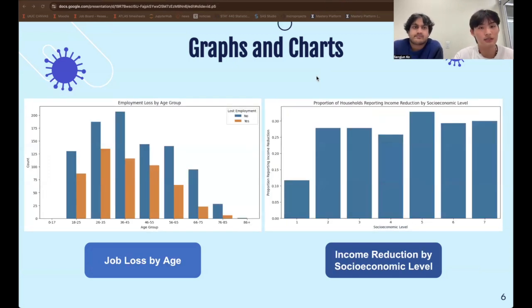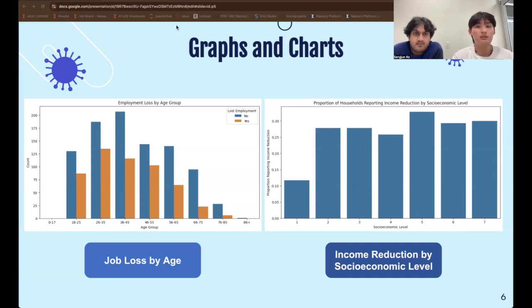Now, looking at these charts on the left, we see job loss by age group, and we found that individuals between 18 and 45 years were the most affected. So starting with the younger working population, especially those aged 26 to 35, they faced the highest job losses, which directly affected their financial stability and mental health.